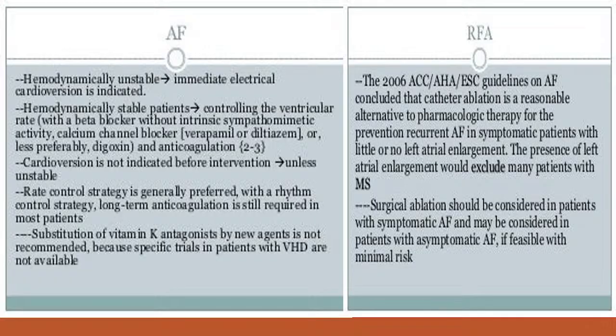Management of the AF again important. So if the patient is hemodynamically unstable, we immediately give cardioversion. If the patient is hemodynamically stable, then we can use the digoxin, we can use beta blocker, we can use calcium channel blocker. If the patient is in failure, we use digoxin. If the patient is not in failure, we can use the beta blocker or the calcium channel blocker. And if the patient has chronic AF, then we go for radio frequency ablation therapy. Radio frequency ablation, that is the permanent treatment for the atrial fibrillation.